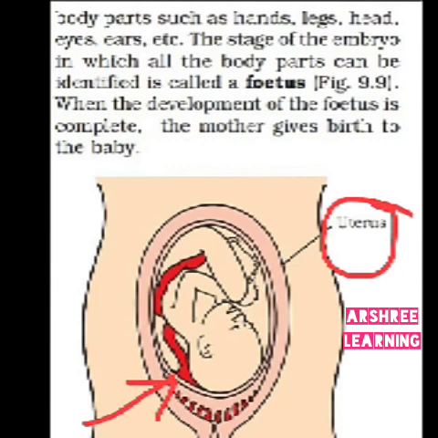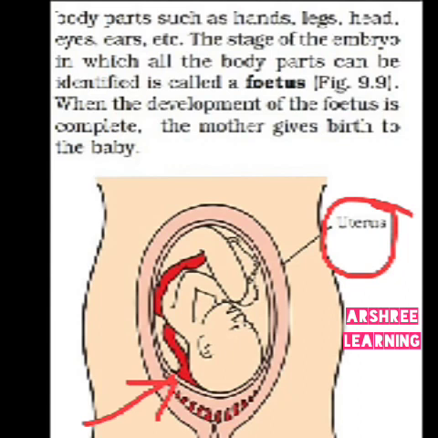The stage of the embryo in which all the body parts can be identified is called a fetus. So what are the stages of development? In the beginning, the fertilization of sperm and ovum forms a zygote. This zygote moves towards the oviduct, and from the oviduct it moves towards the uterus.